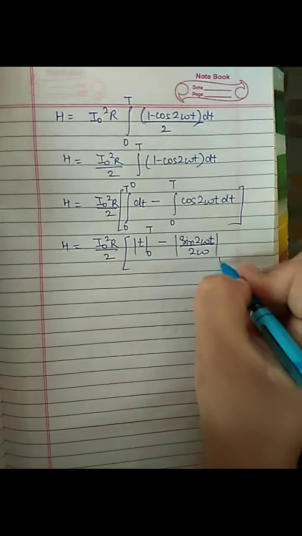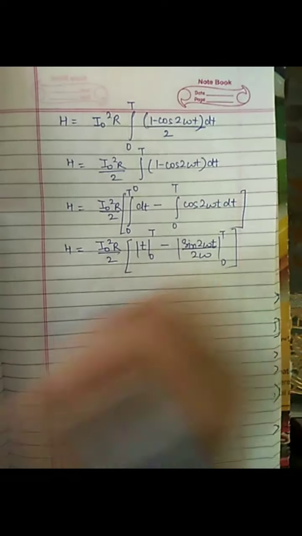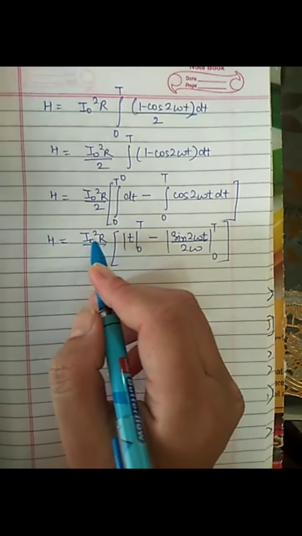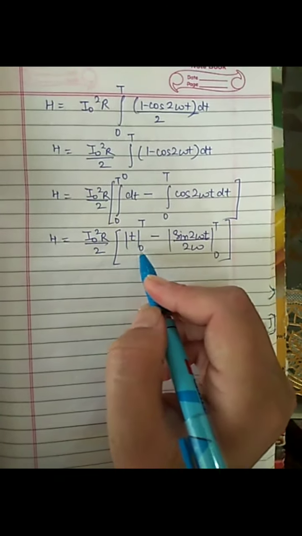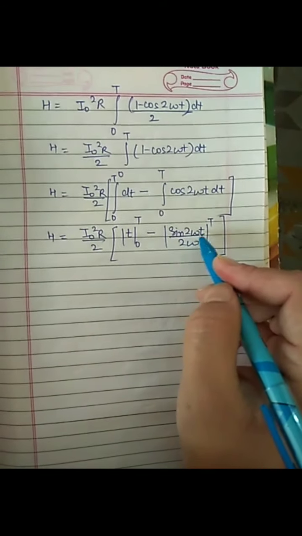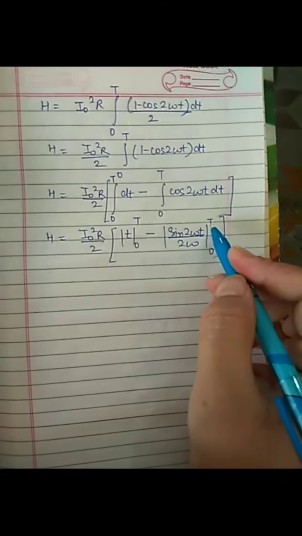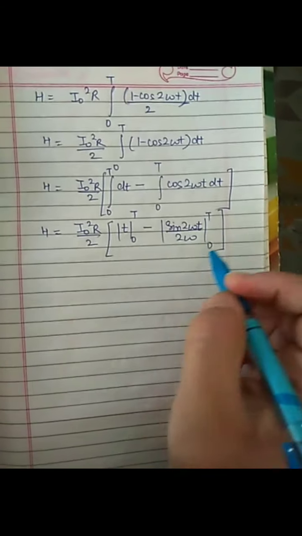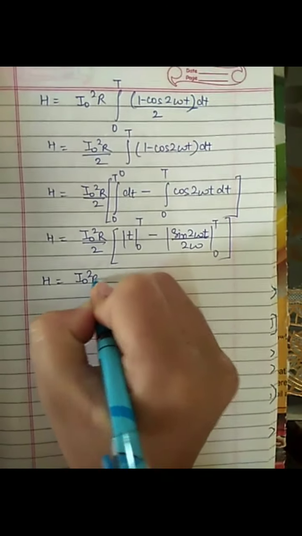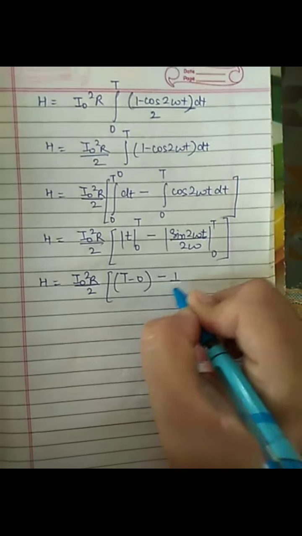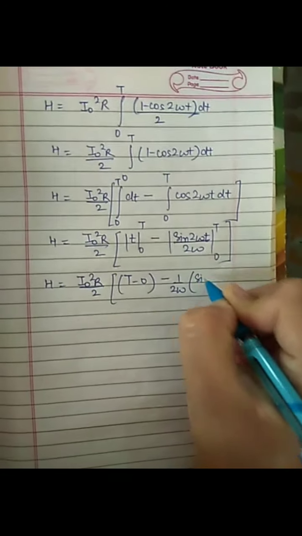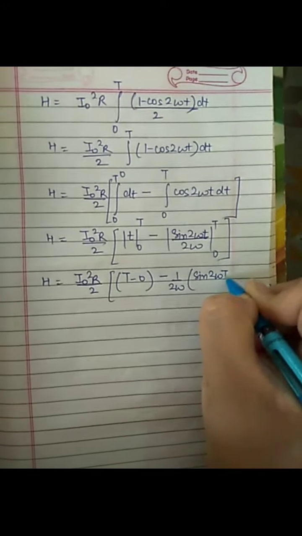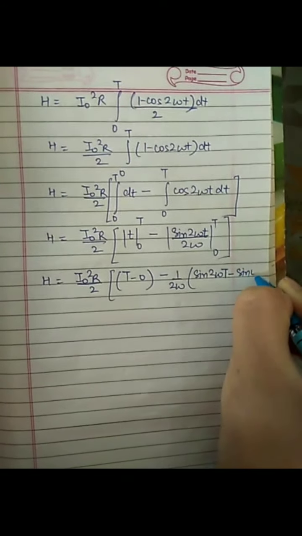So we will get H equals I naught square R by 2 of t from 0 to T minus sine 2 omega t by 2 omega, limits from 0 to T. Now we will substitute the value of limits. We will get I naught square R by 2 of T minus 0 minus, taking 1 by 2 omega outside, sine of 2 omega capital T minus sine of 0.